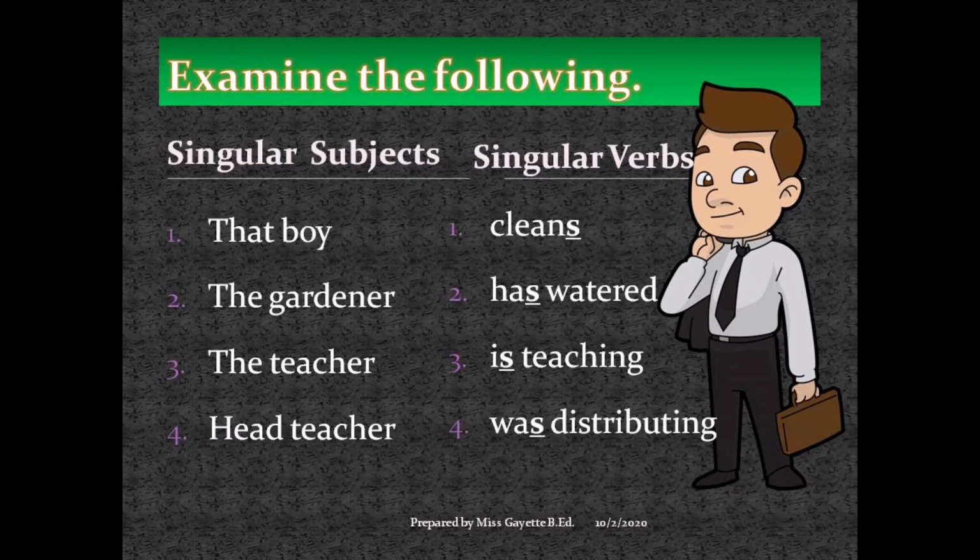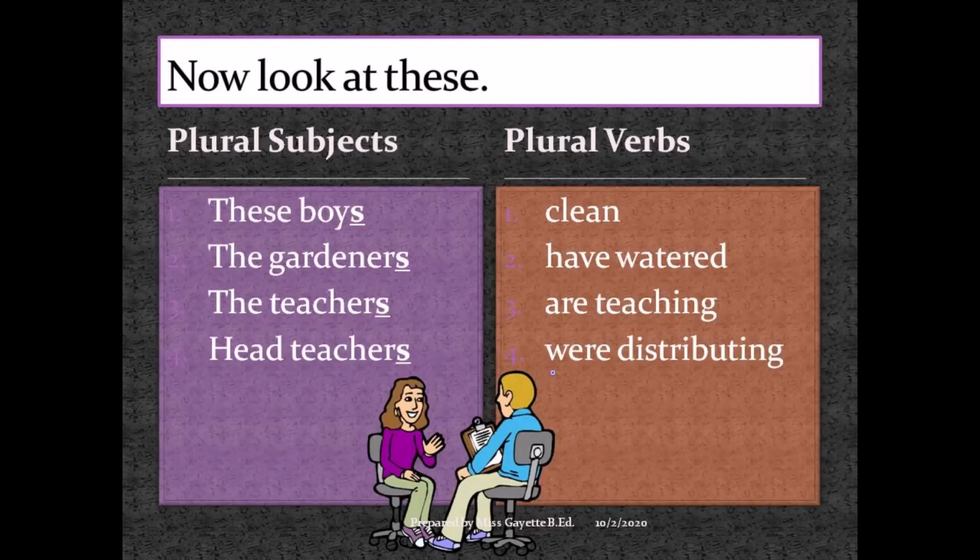Head teacher was distributing. In each of these, we see singular subjects followed by verbs with the S at the end. Please note, the verbs with the S at the end always follow the subjects that are singular.